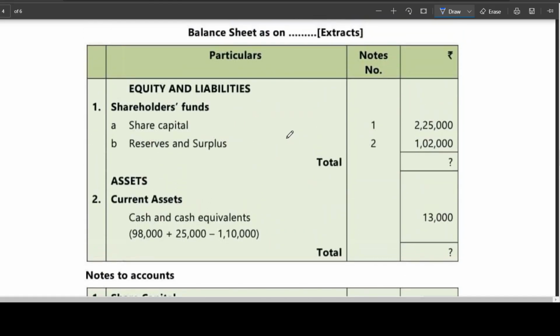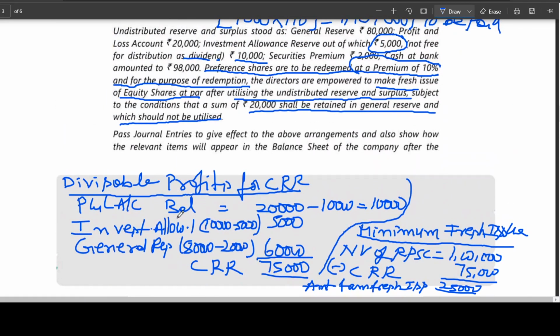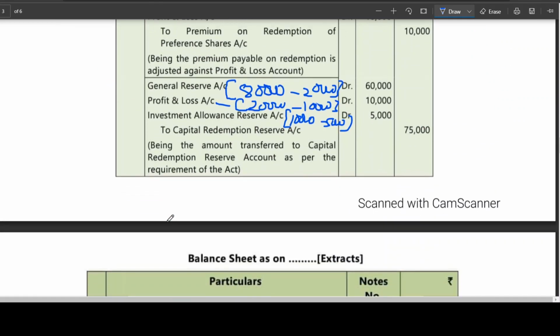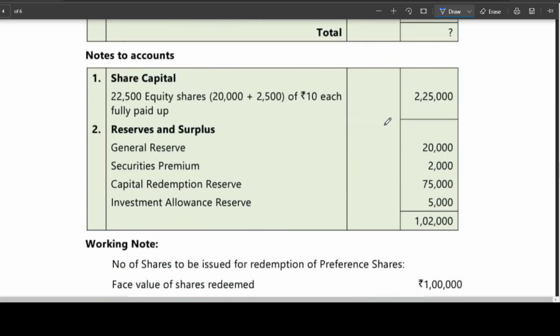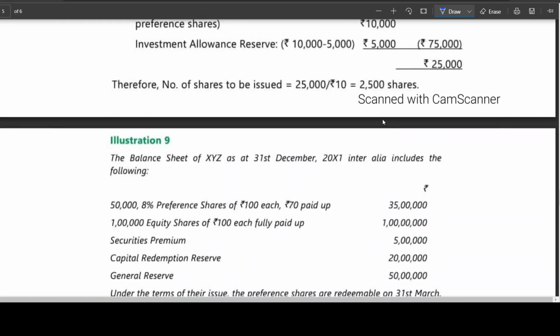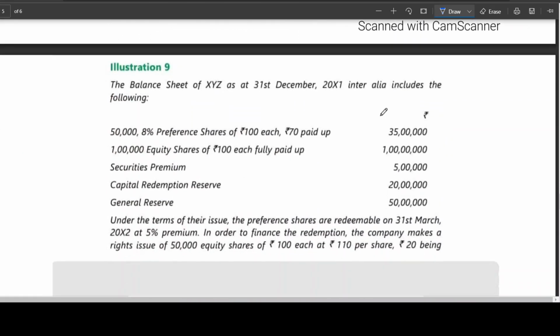Now I think balance sheet is only an extract: share capital, reserves and surplus, cash and cash equivalents. Cash balance I think was given here somewhere, 98,000 cash at bank. What have you done? You got 25,000 from fresh issue, 1,10,000 payment made to shareholders, coming to 13,000. This is a simple problem.